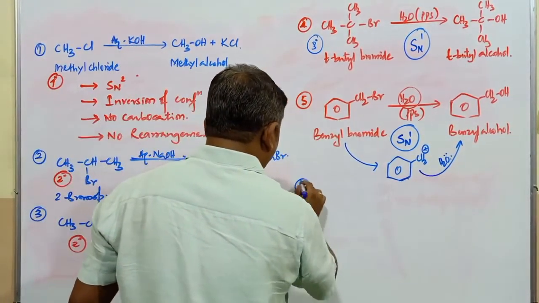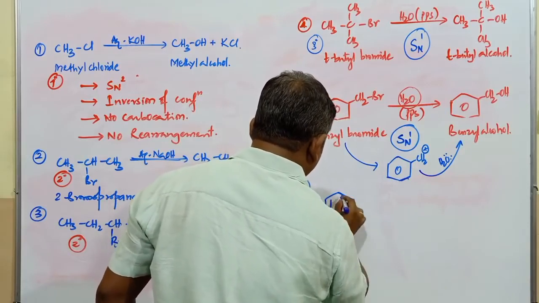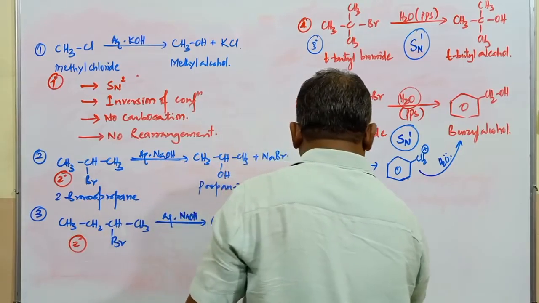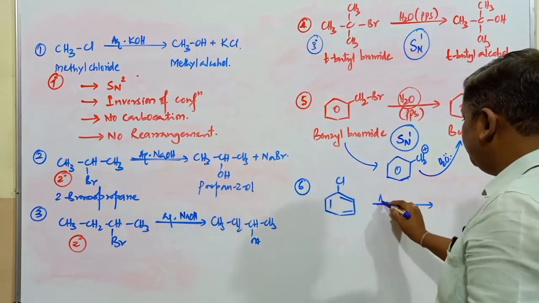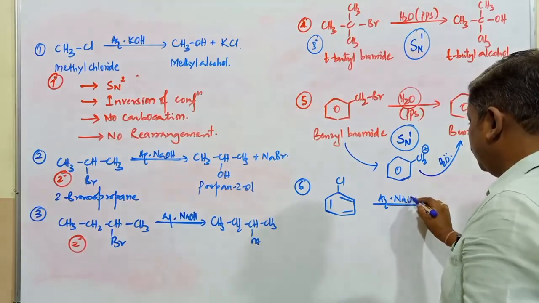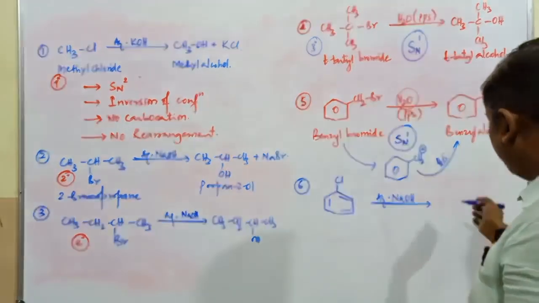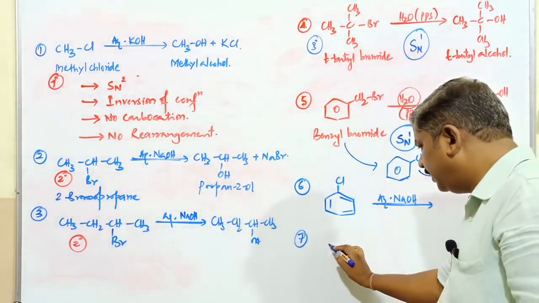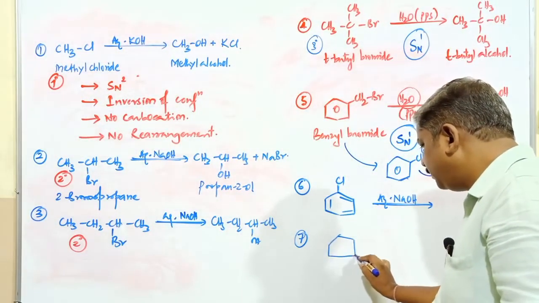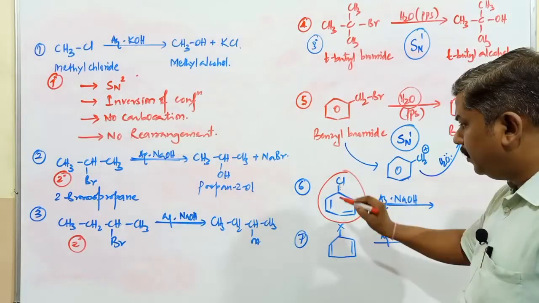Next, number 6, if I consider this compound, actually this is the chlorobenzene compound. If this chlorobenzene is treated with aqueous NaOH, whether the compound obtained is going to be, that is, Cl is going to be replaced by the corresponding OH, or if any particular compound, that is, if the compound is going to be this one having partial resonance, it is going to be